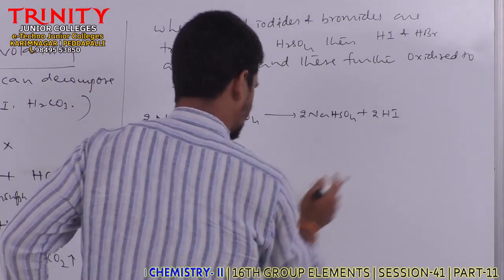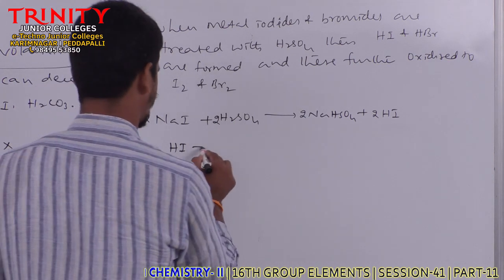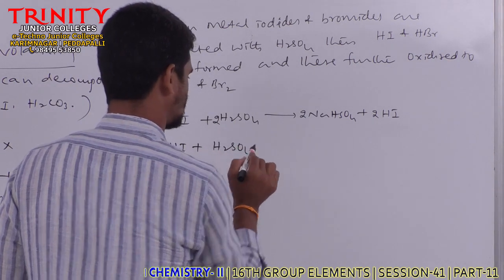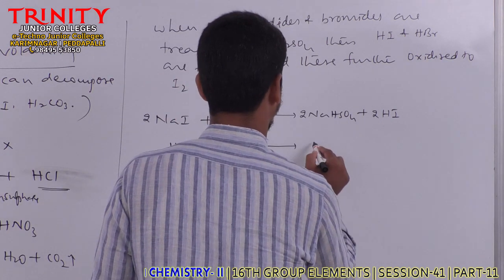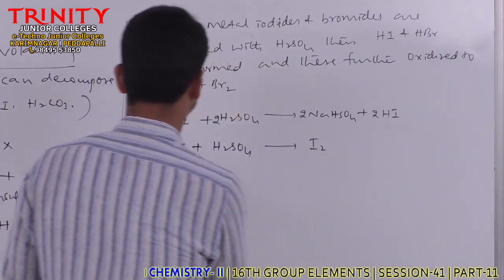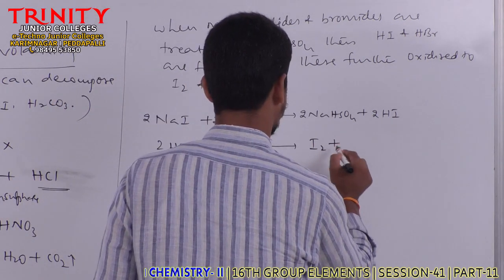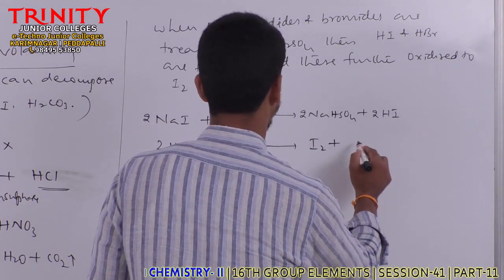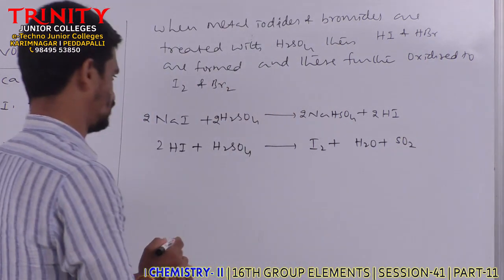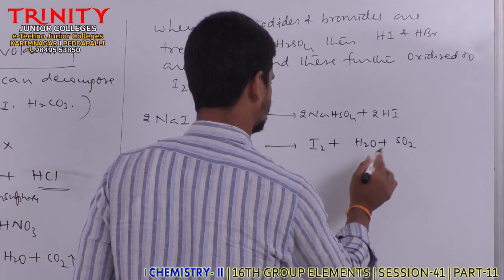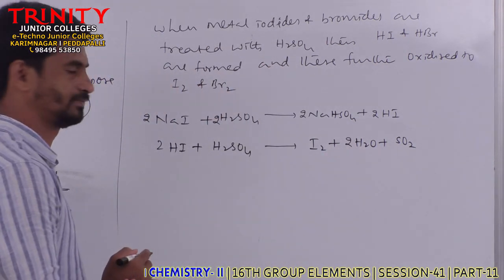The formed HI is a strong reducing agent, so it immediately reacts with the oxidizing agent sulfuric acid to form I2 along with H2O and SO2. So 2H2O is formed.